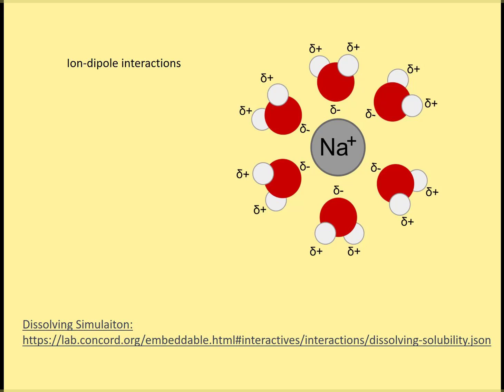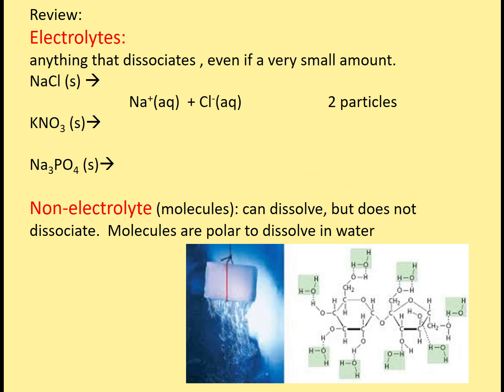This is just another force of attraction, and it happens in solutions. Here they have 5 water molecules surrounding this ion. Typically there's around 6, so you would get 4 around the equator, so to speak, and 1 on either side of the poles. Let's review what happens when you put an ionic compound into water and it dissociates.